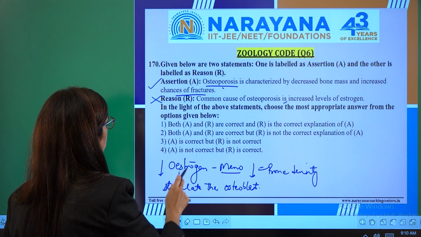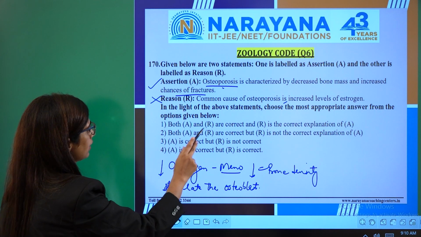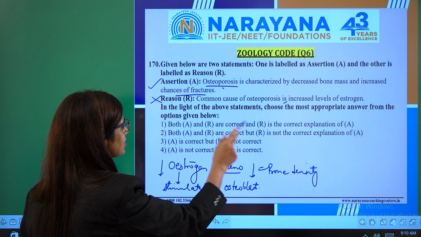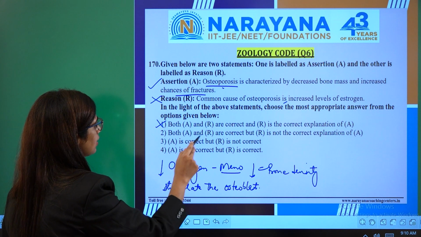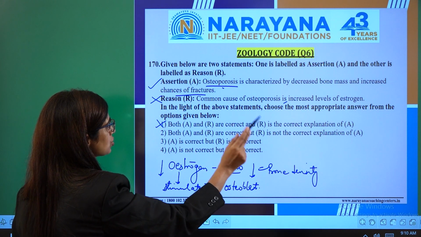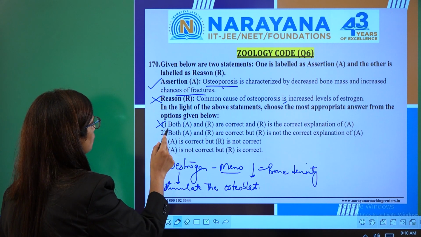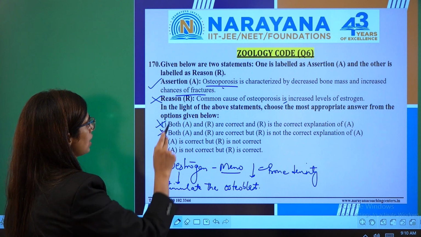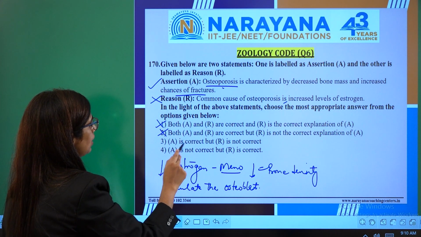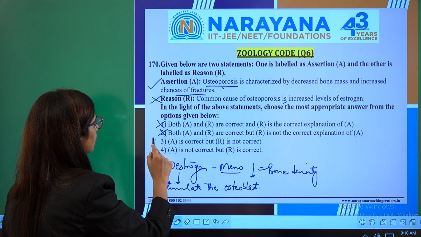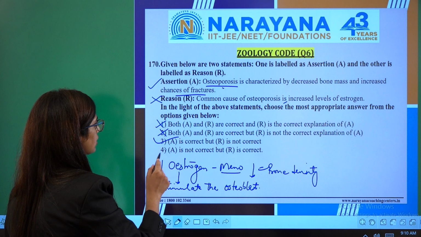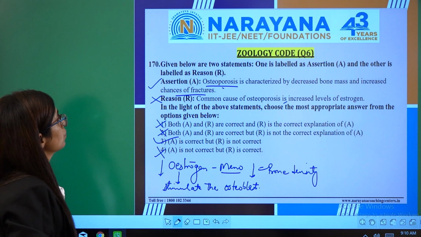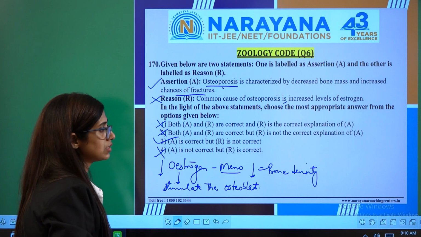So we have to look for the same option. Both A and R are correct, and R is the correct explanation of A. This is wrong. In the second option, A and R are correct, but R is not the correct explanation of A. This is also wrong because R is not correct. A is correct, but R is not correct. This is right. Fourth option, A is not correct, R is correct. This is again wrong. So in question number 170, option 3 is the right option.